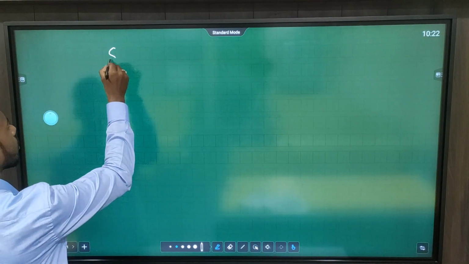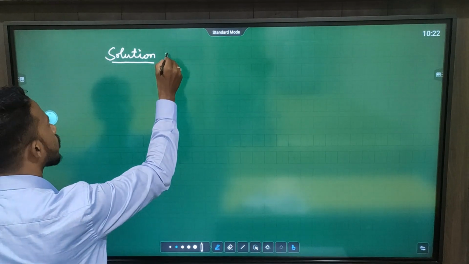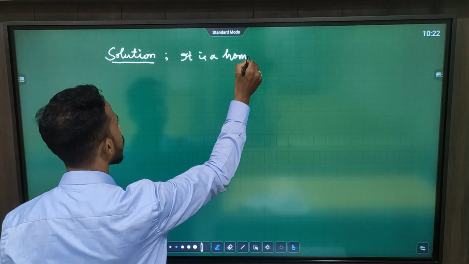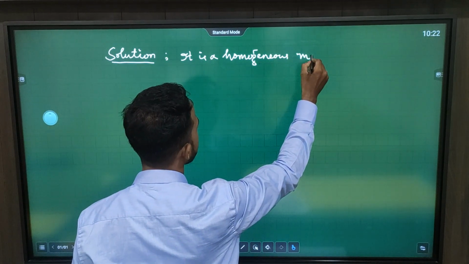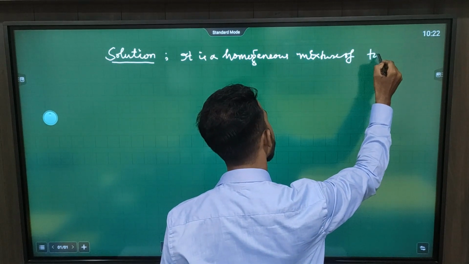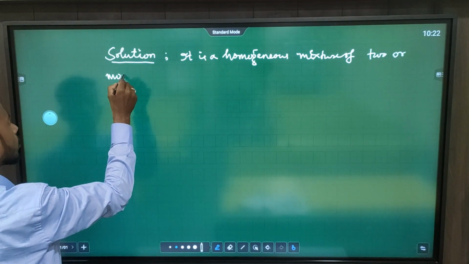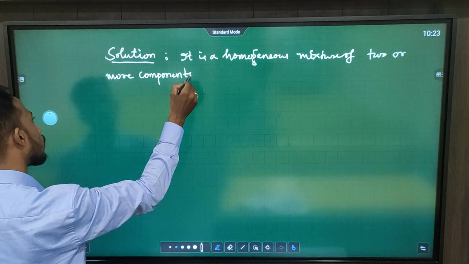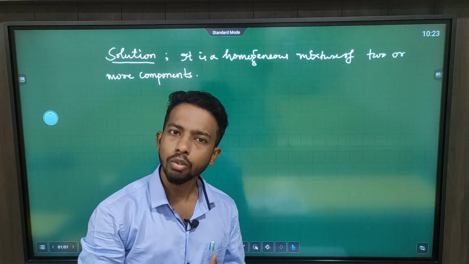Now what is a solution? So a solution is a homogeneous mixture of two or more components. Clear? So basically a solution is a homogeneous mixture of two or more types of components.